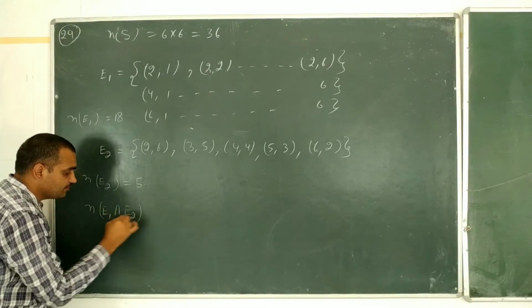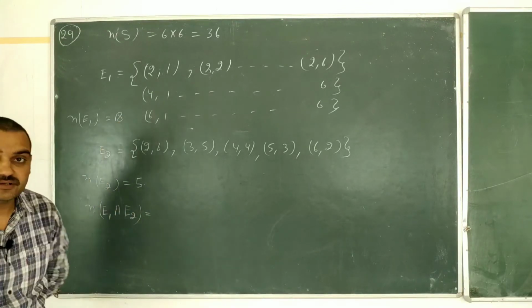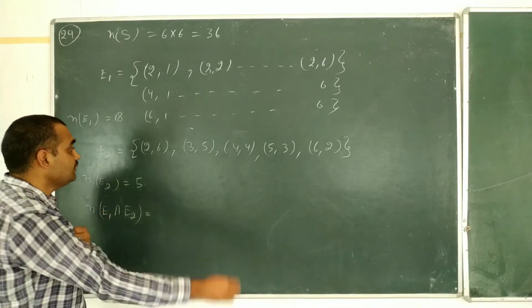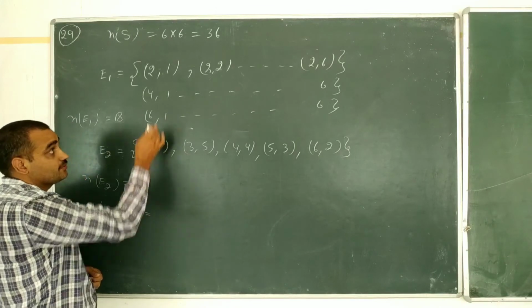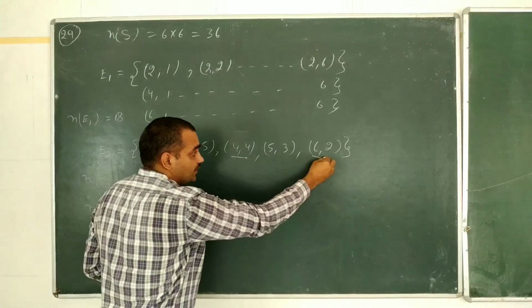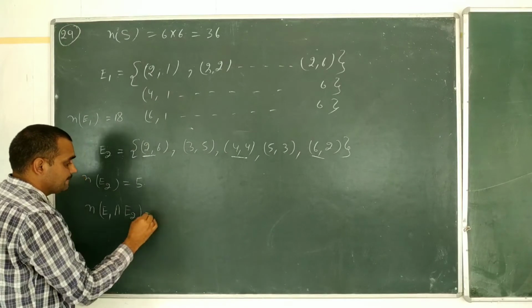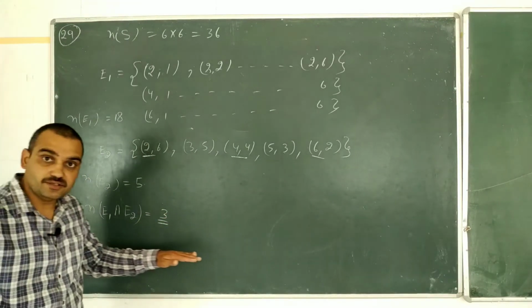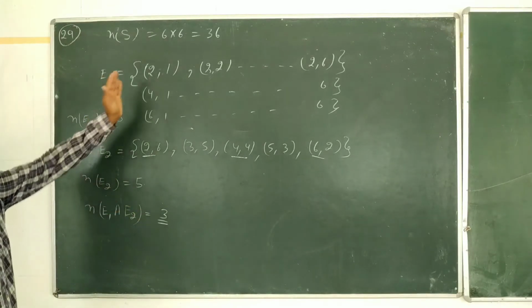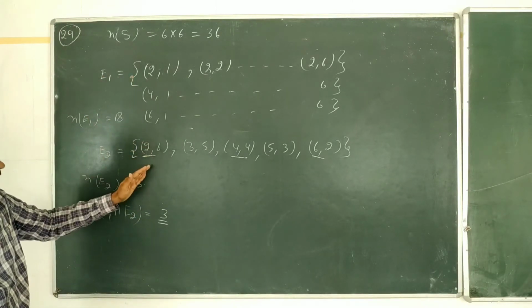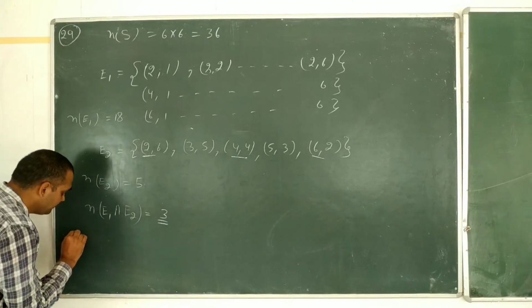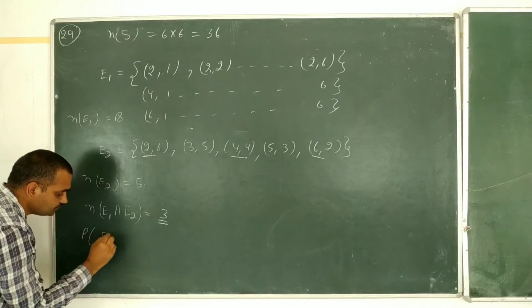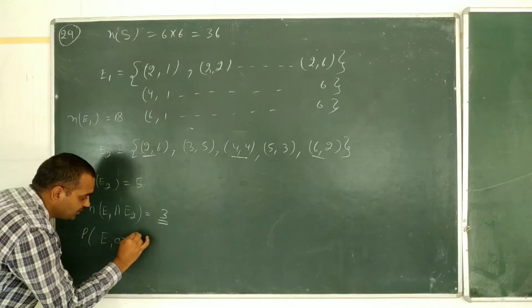Now, the cases that are in both event 1 and 2, E1 intersection E2, that is an even number on the first die and a total of 8. There are 3 elements in E1 intersection E2, because E1 intersection E2 is the common elements in E1 and E2. Then we have to find the probability of E1 or E2.